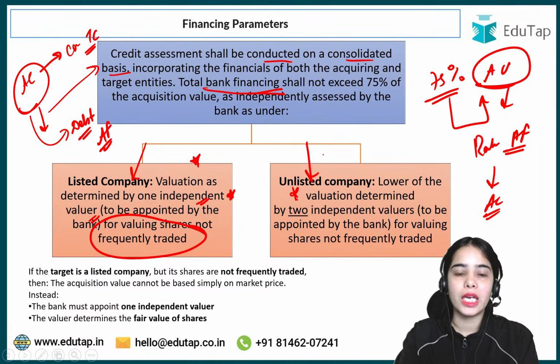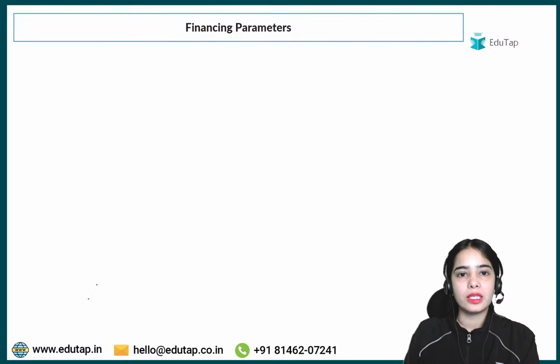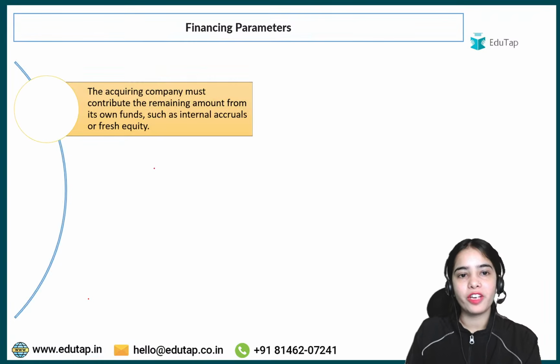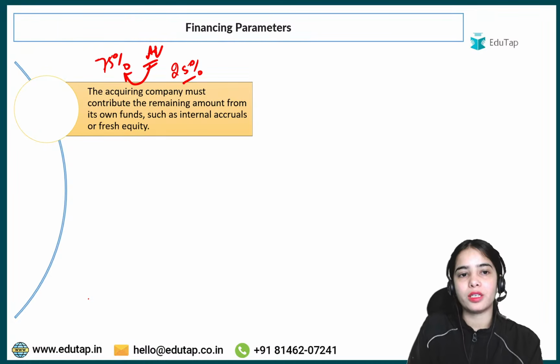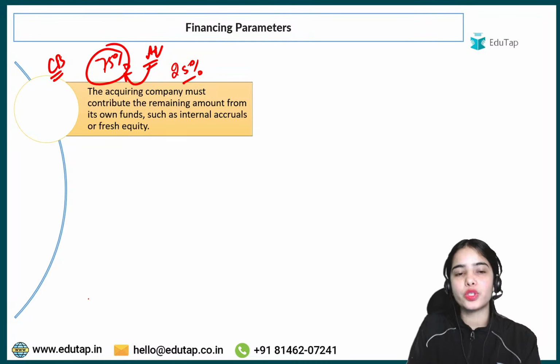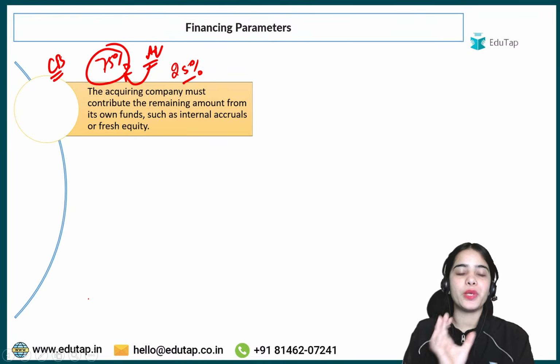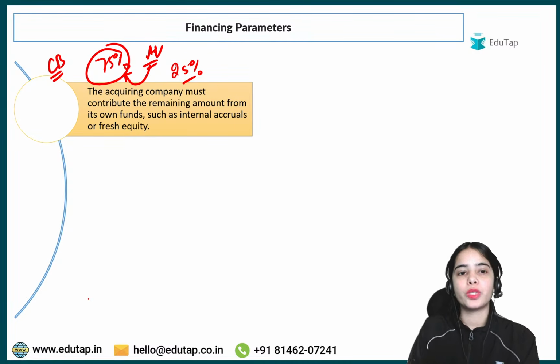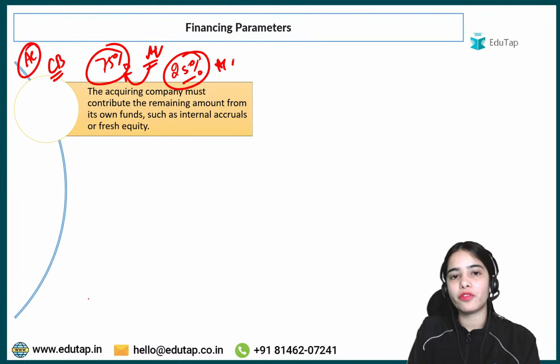Now coming to the next point: up to 75% of the acquisition value can be provided by the commercial bank to the acquiring company, but 25% of the acquisition value should come from the acquiring company itself, from its own funds.